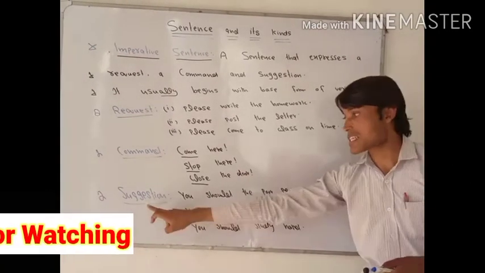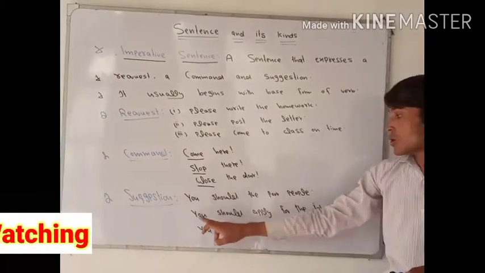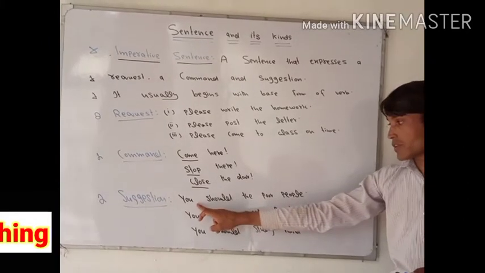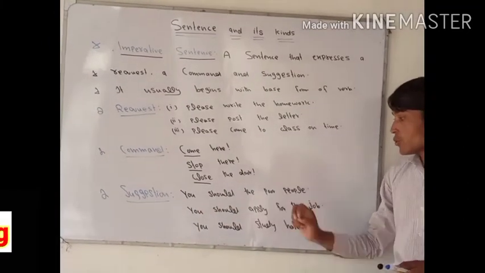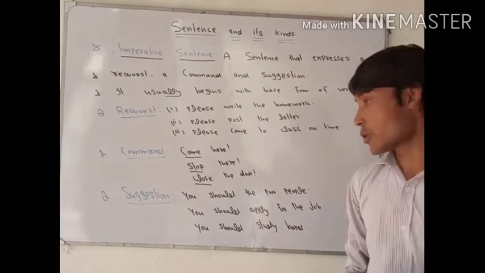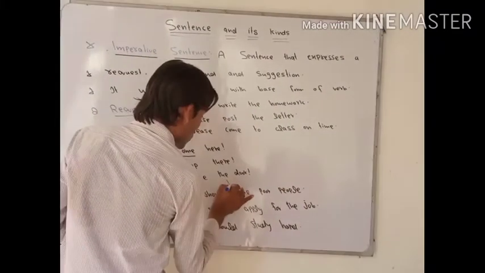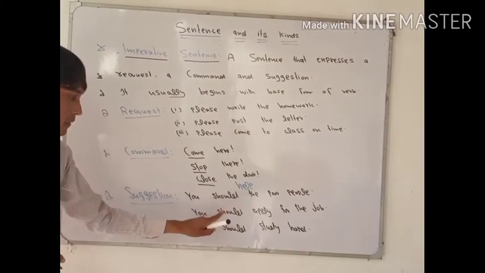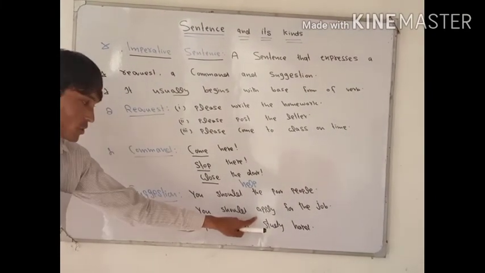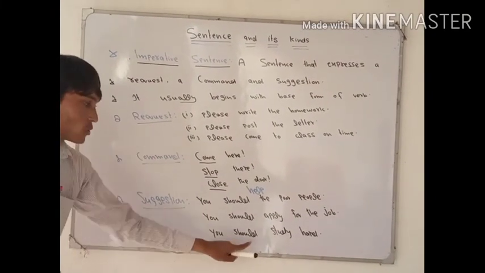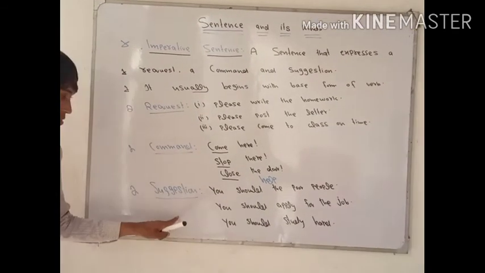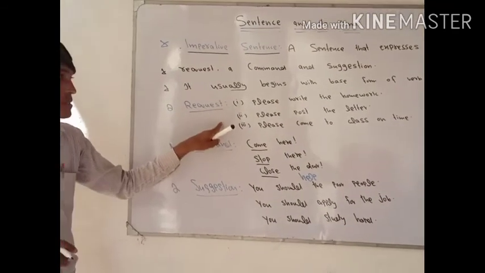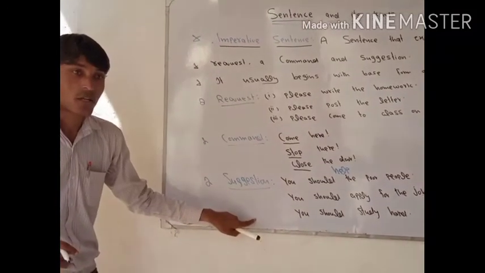If we talk about suggestion, there are many more examples. Like I say, you should help the poor people. Sorry for that, help was missing here. You should help the poor people. The second is, you should apply for the job. And the third example is, you should study hard. So this was the end of the imperative sentence, and in the next video we will discuss the remaining two sentences.